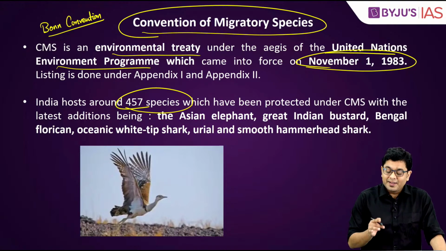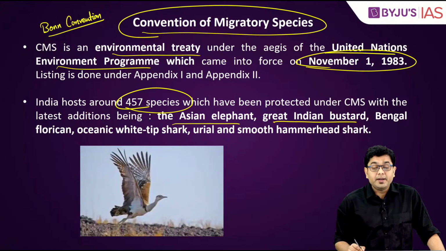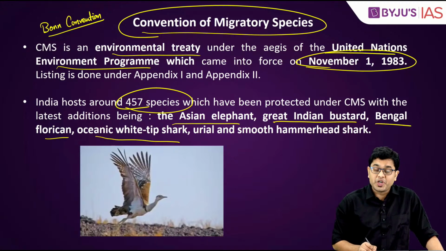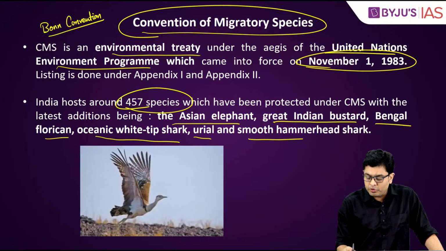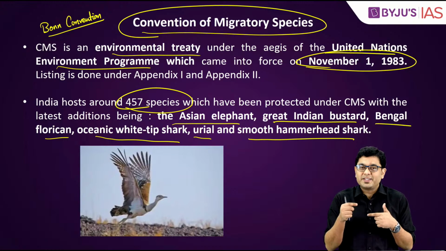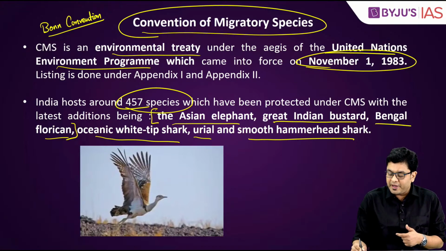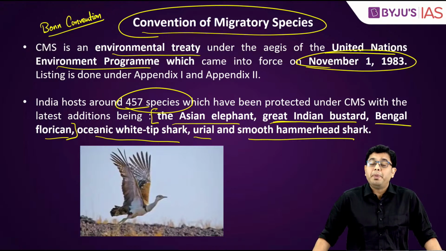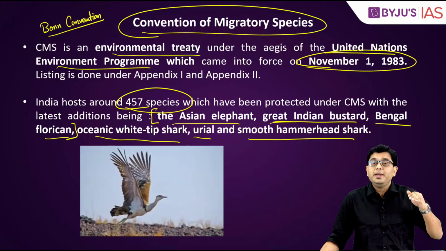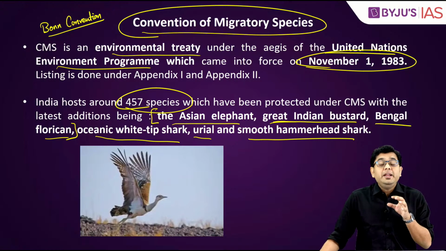Now out of these, the latest additions have been the Asian elephant, the Great Indian bustard, Bengal florican, oceanic white-tipped shark, urial, and smooth hammerhead shark. So because these have been the latest additions, out of these, the top 3, that is the Asian elephant, the Great Indian bustard, and Bengal florican, are important because they are critically threatened, right? So all of these, they need protection.